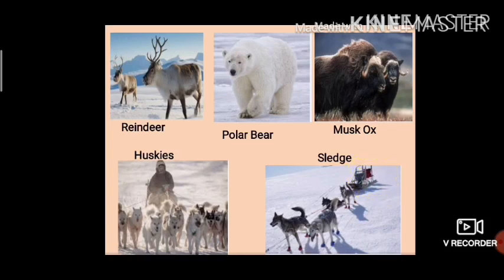Huskies are wolf-like dogs. They are used for hunting and pulling sledges. A sledge is called an ice boat. See this. What is a sledge? It is an ice boat. It has no wheels. You can see there is no wheel under this boat. Reindeer and seal are the most useful animals in Greenland.